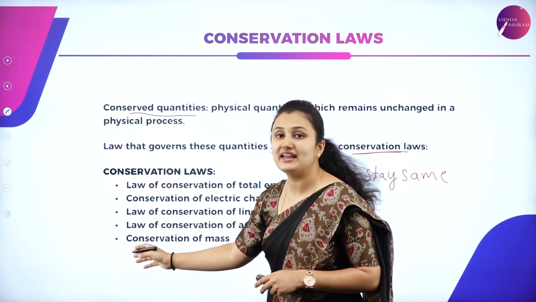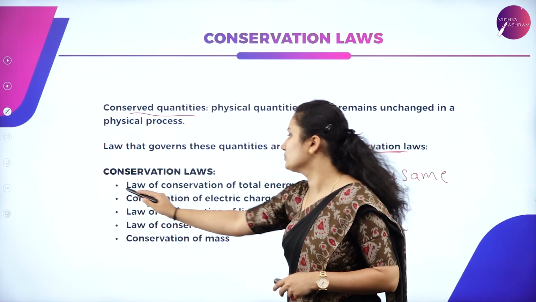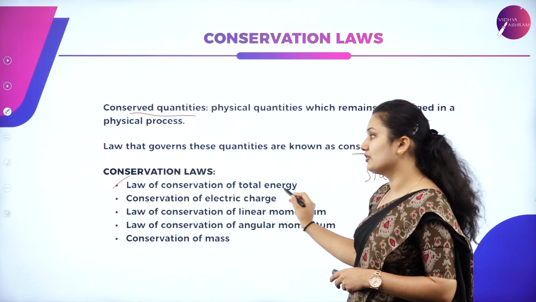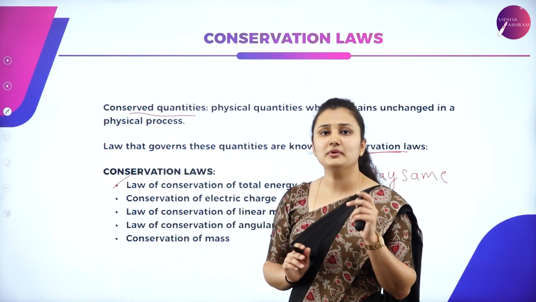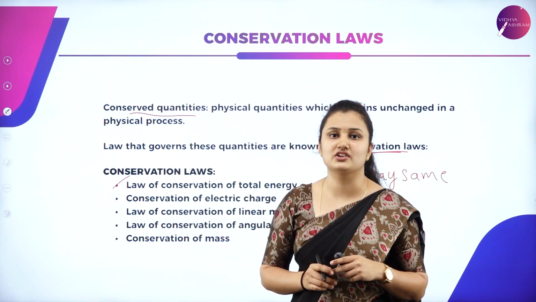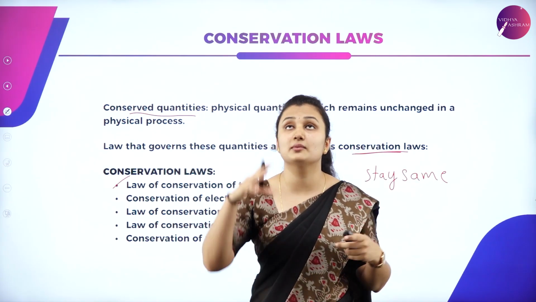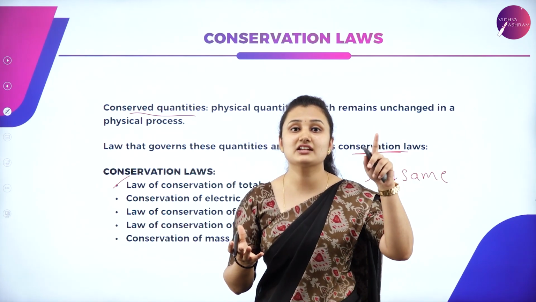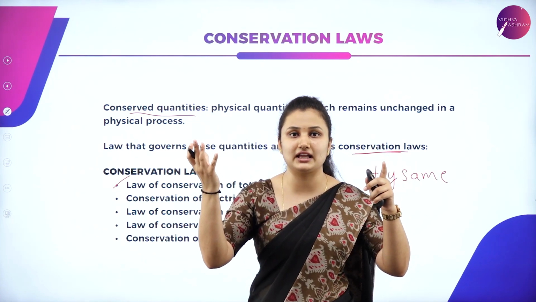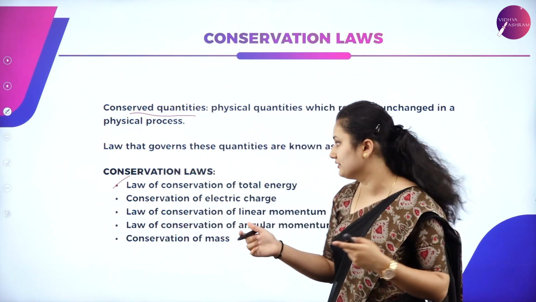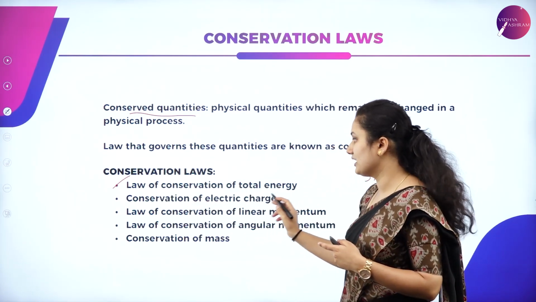So here are the 5 conservation laws, students. The first one is the law of conservation of total energy. What do I mean by law of conservation of total energy? Take the example of a bulb. The moment I turn on the switch, the bulb starts to glow. So electrical energy is converted into light energy. The total energy is conserved. So that is the law of conservation of energy.